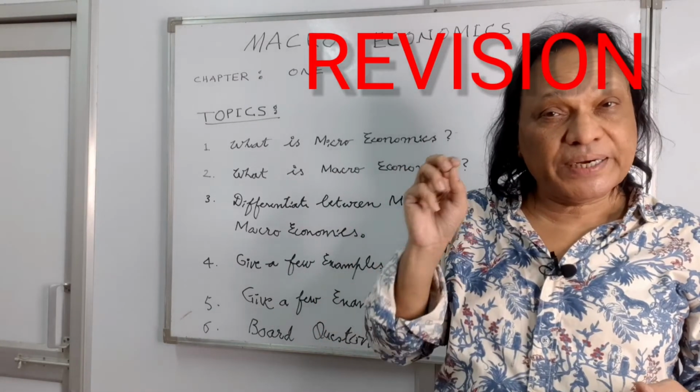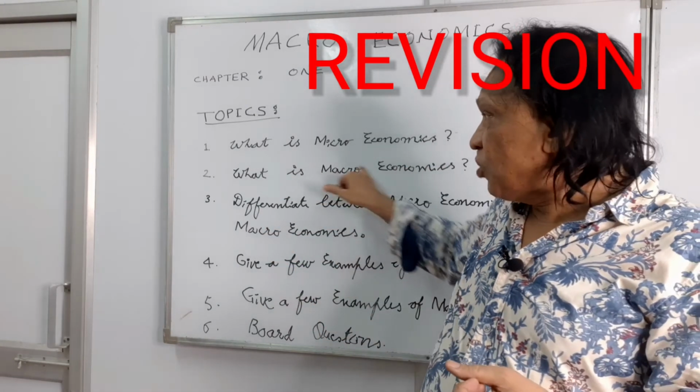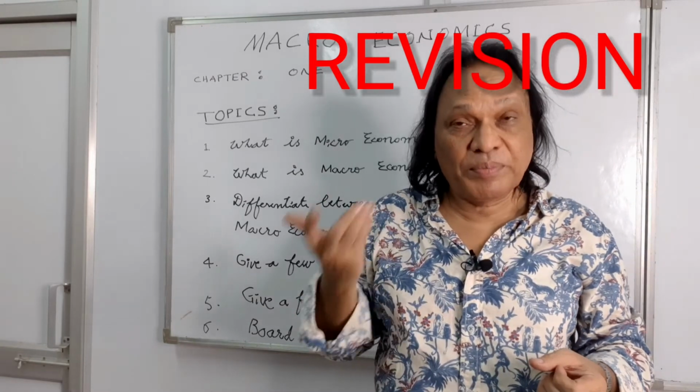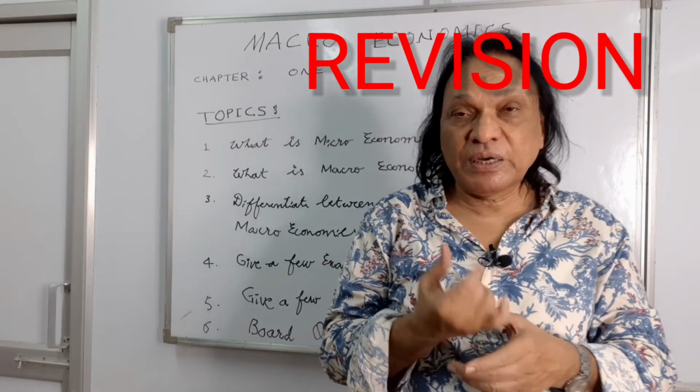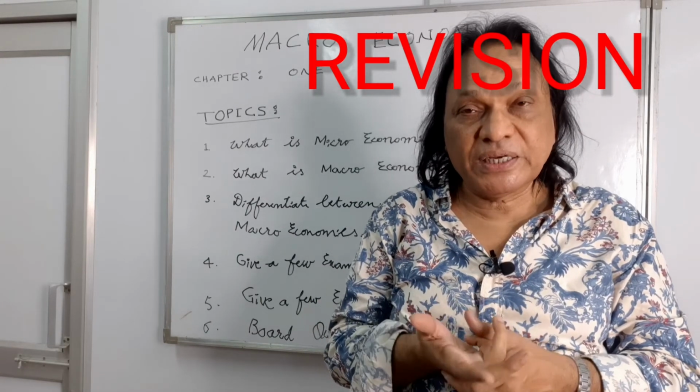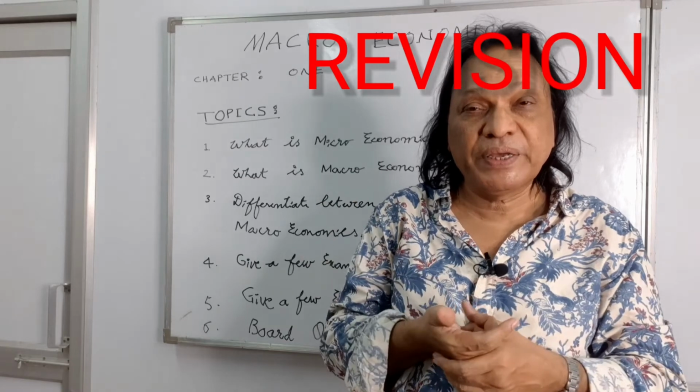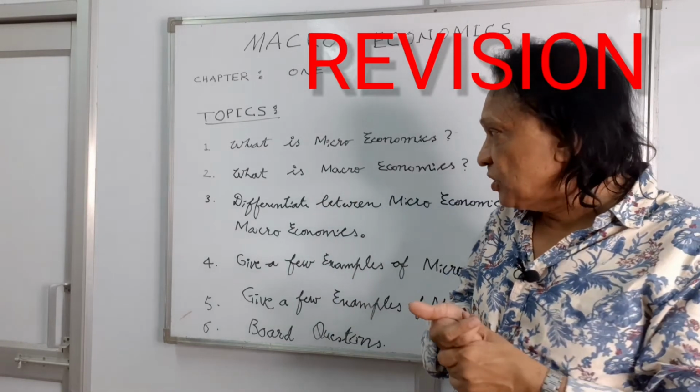Next, what is macroeconomics? Single sentence, don't write more than this. Macroeconomics deals with the aggregates of the economic system. It deals with the economy as a whole. For example, aggregate demand, aggregate supply, national income, GDP, GNP, NNP. All these are macroeconomic concepts.